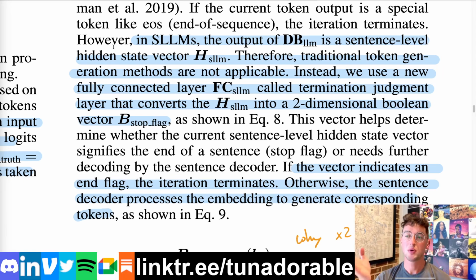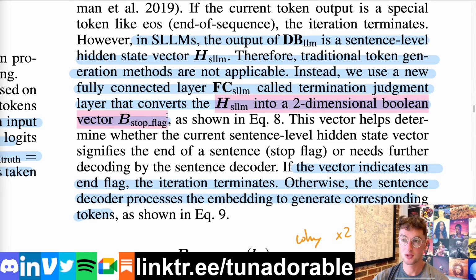It's how do we actually know when to end the sequence? How does the next sentence prediction LLM know when to end? Well, a really simple adjustment to make that work here is they just add a separate new linear layer called a termination judgment layer that converts the hidden state of the model at that token into a two-dimensional Boolean vector.